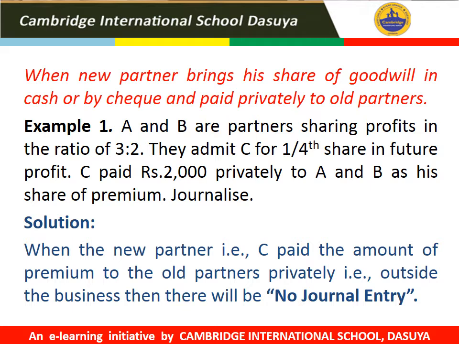So when it is clearly mentioned in the question that the amount of premium brought in by the new partner is paid privately to the sacrificing partners, then there will be no journal entry in the business. There will be no recording in the books of the firm.